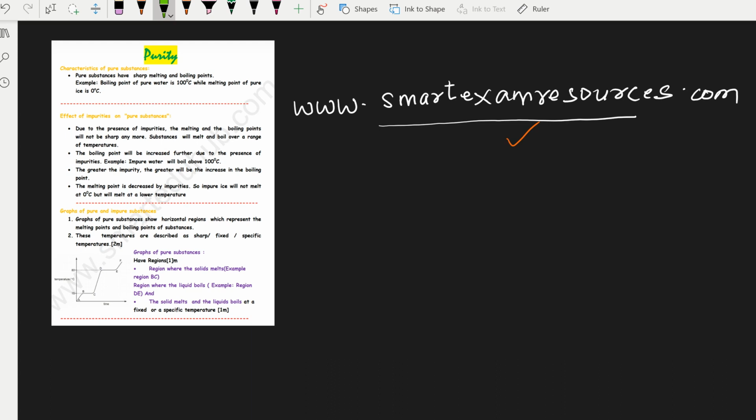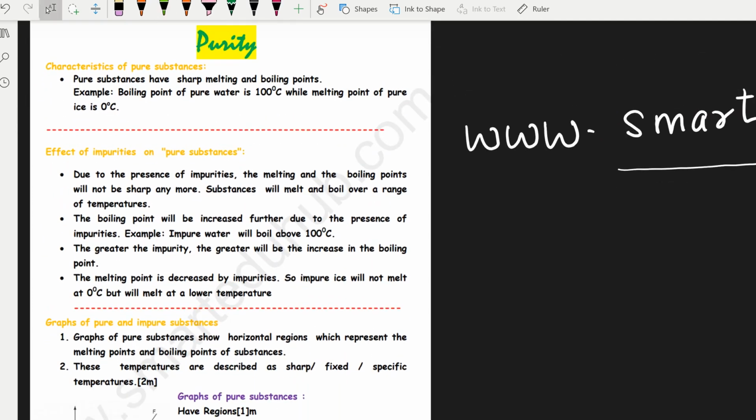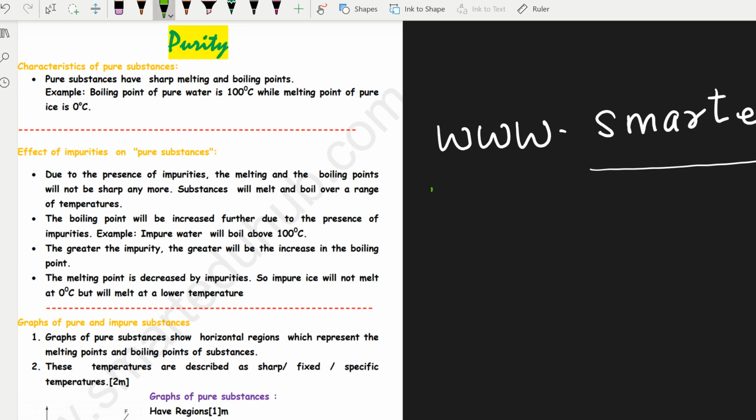Now with that, let me begin the concept of purity. The first thing is pure substances have sharp melting and boiling points. What do I mean by the word sharp? Sharp means exact. If I say that something has a sharp boiling point, what I mean is that the substance will only boil at that one particular temperature.